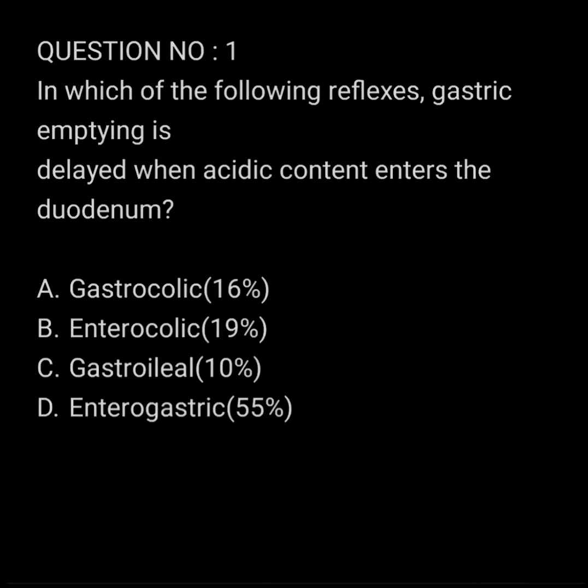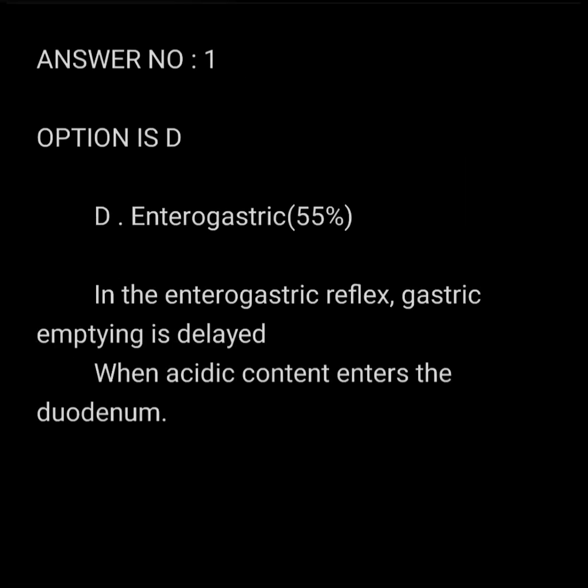Today's question: in which of the following reflexes is gastric emptying delayed when acidic content enters the duodenum? Gastrocolic, enterocolic, gastroileal, enterogastric. Answer to the above question is option D, enterogastric. In enterogastric reflex, when the acidic content enters the duodenum, gastric emptying is delayed.